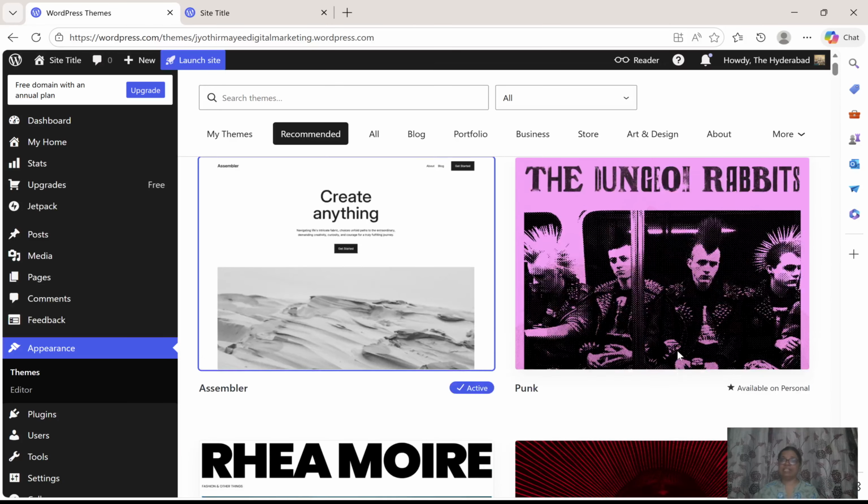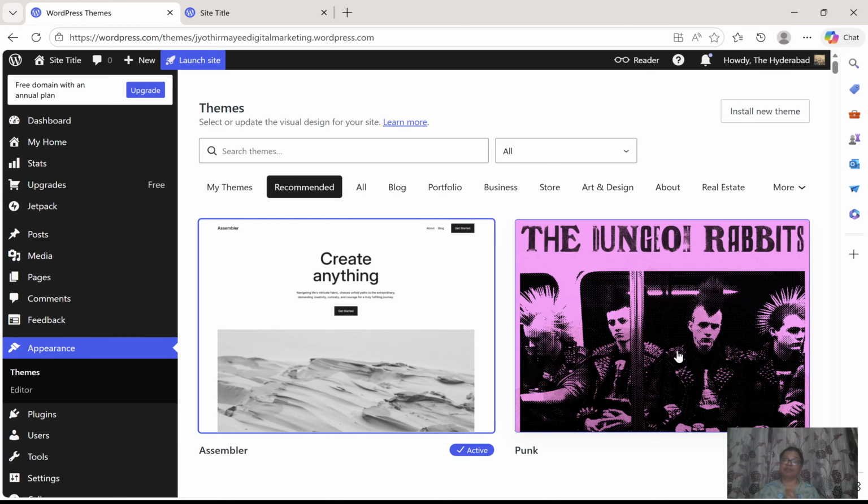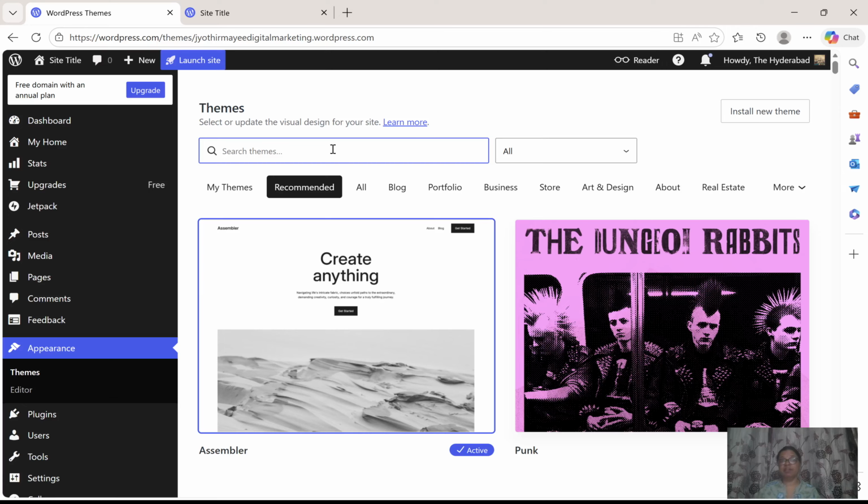As per your business or your website niche or category, you can type the word. For example, I'm a digital marketer, so if I am going to design a digital marketing website, I search for digital marketing website. The one thing is, a few years back, maybe 4 years back, WordPress had given hundreds of free themes. Now it has deleted them, and we need to purchase themes, or whatever themes are available, we need to select from those only. Let me see if any theme is available for digital marketing or not. I will type digital marketing.